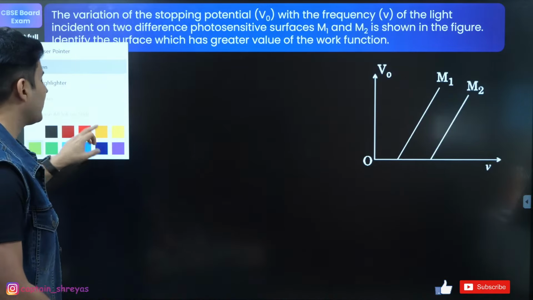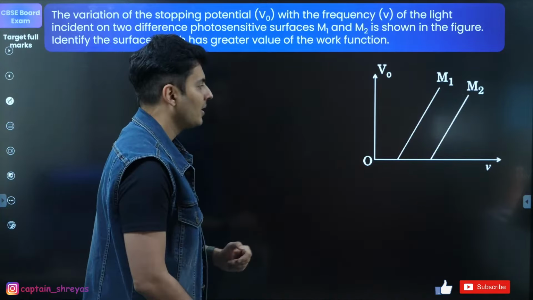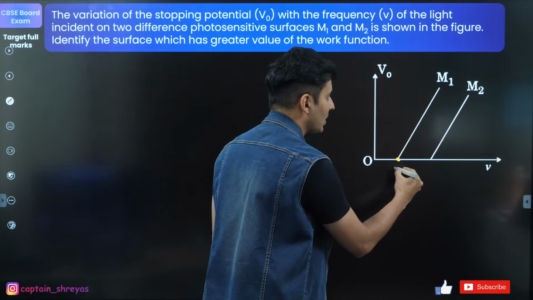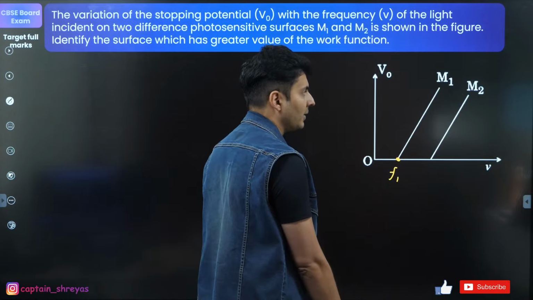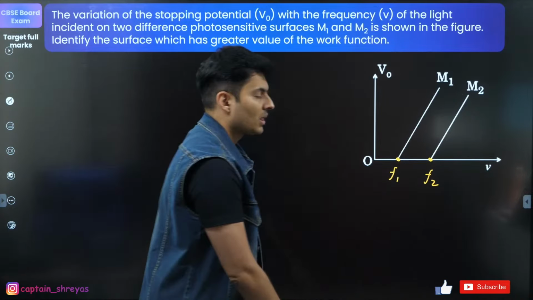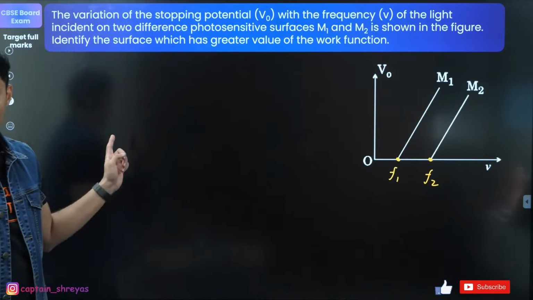So this is a simple, give-reason kind of question. In this graph, can you not see that this point is actually the threshold frequency of 1? This is the threshold frequency of 1. This is actually the threshold frequency of 2. Everybody with me on this?